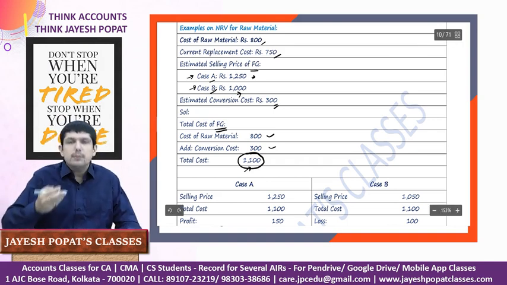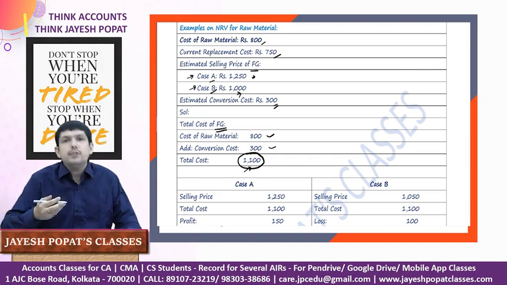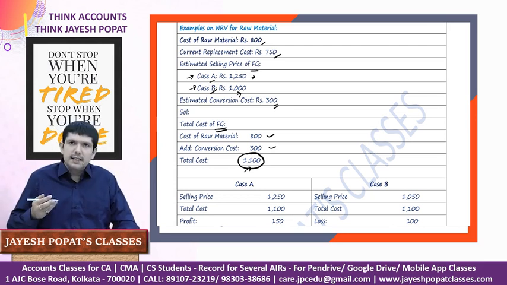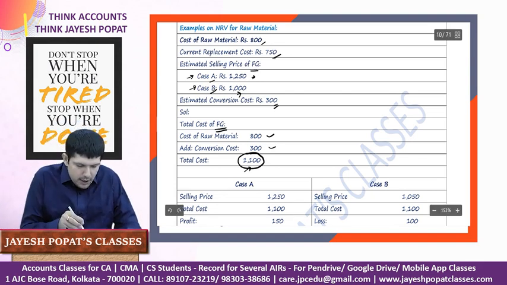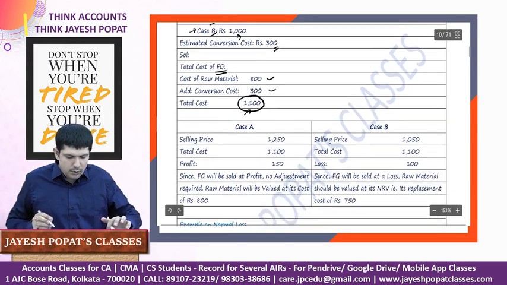But in the second case, the cost of the finished goods is 1100 and the NRV is 1000. So here there is a probable loss, right? Once we convert the raw material into finished goods and we sell it in the market, there is a probable loss we'll incur. So in this case, we need to value the inventory at its NRV, which is its replacement cost, which is 750.